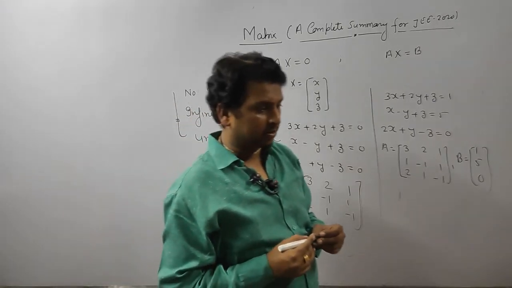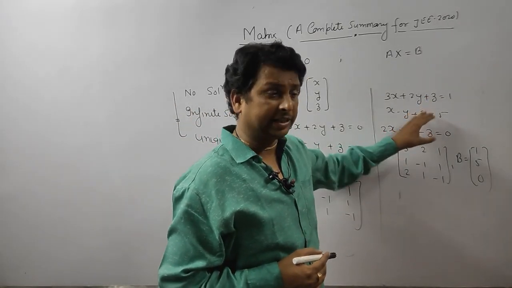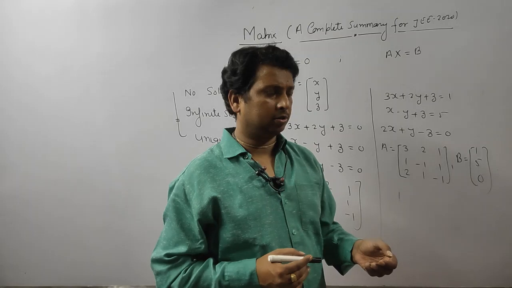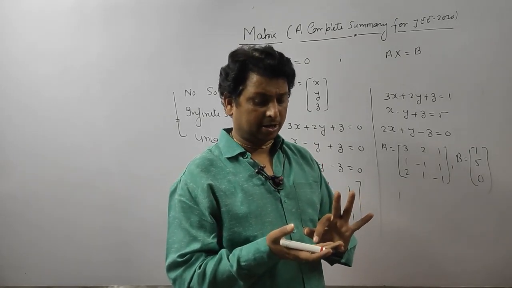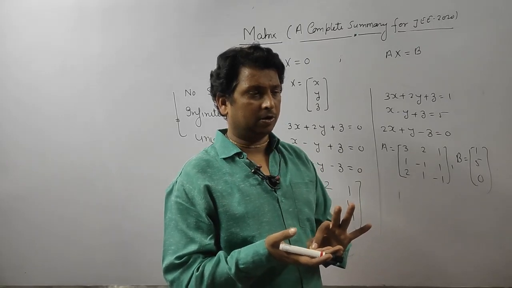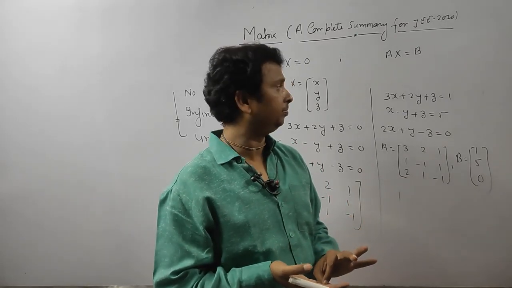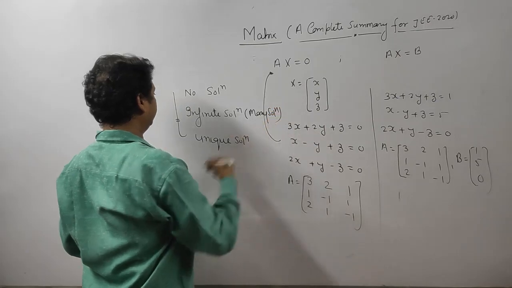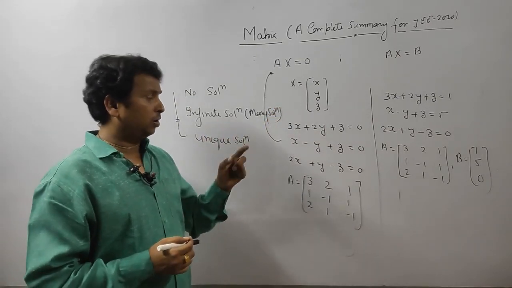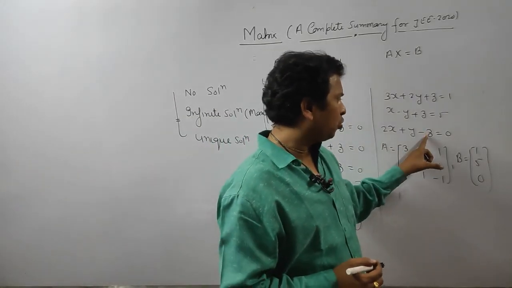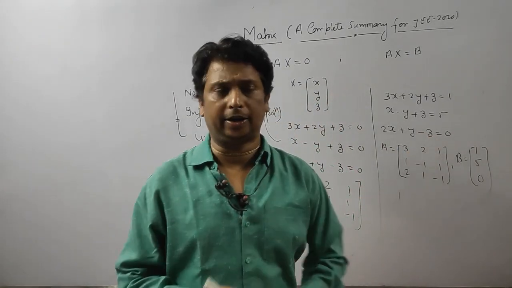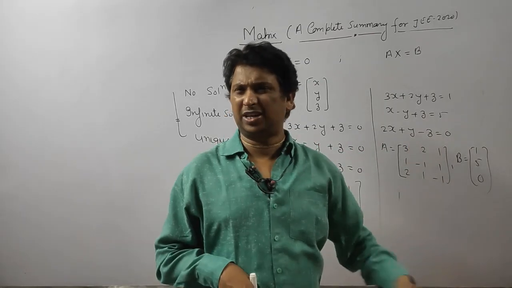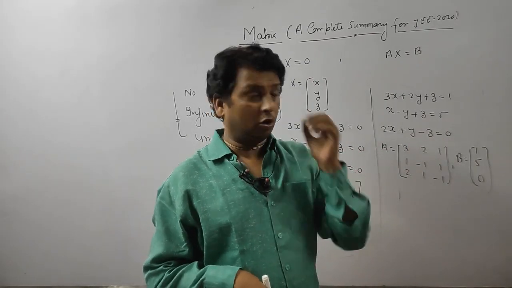So they can ask two types of questions. They will give one system and ask you to check how many solutions there are: infinite, or unique, or none. Infinite is also known as many solutions. The second type: some coefficient they will put as alpha or k, and they ask to find the values of k for which the system has no solution, infinite solutions, or any case they can ask.